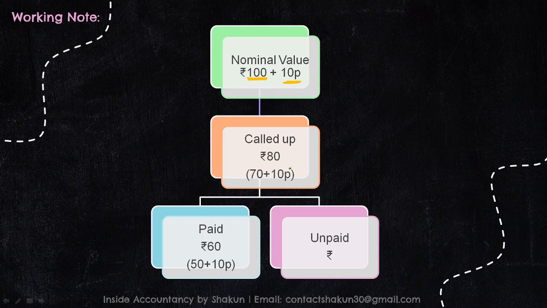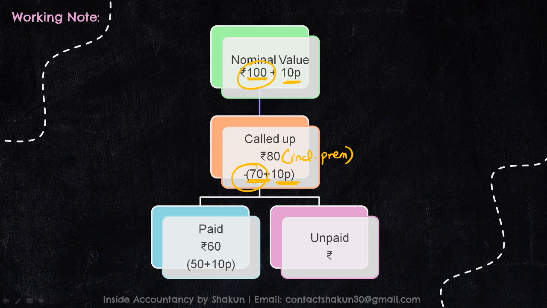Now, it's mentioned in the question that 80 was called up and 80 includes the amount of premium. So, that means out of the face value, how much have you called up? Out of 80, 10 rupees is the premium. So, how much will be left? 70. That means out of 100, 70 rupees has been called up and premium also has been called up, right?